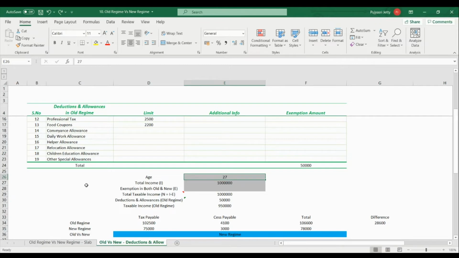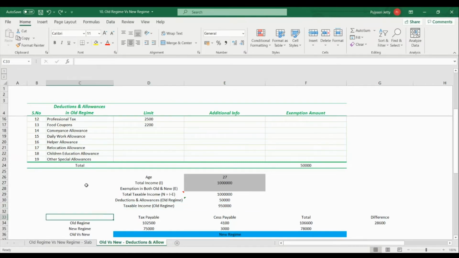Let's say it's 27. Enter your total income. Let's say it's 10 lakhs. Now enter the exemptions which you are claiming under both old and new. In this particular case, there are none, but if you have any, you can enter it here. Once you enter these details, the tool will automatically calculate the total taxable income you have. Here it is 10 lakhs, and it will automatically populate the deductions and allowances from the above table. Now you will have the total taxable income under old regime, which is 9,50,000 here.